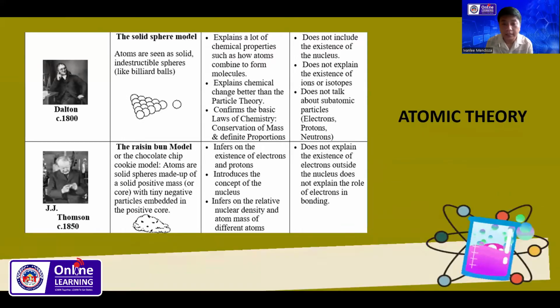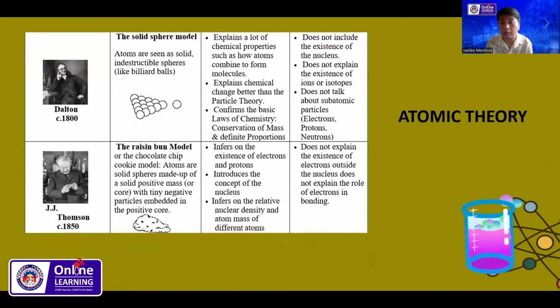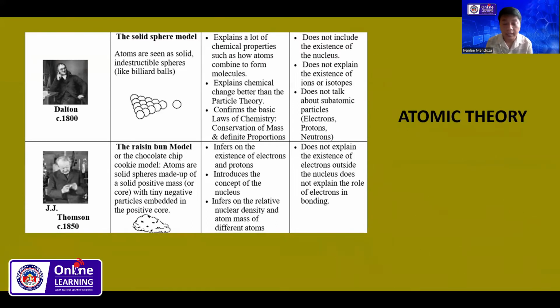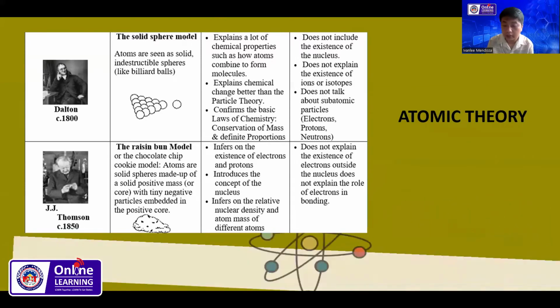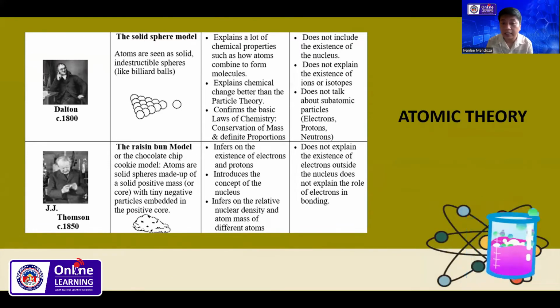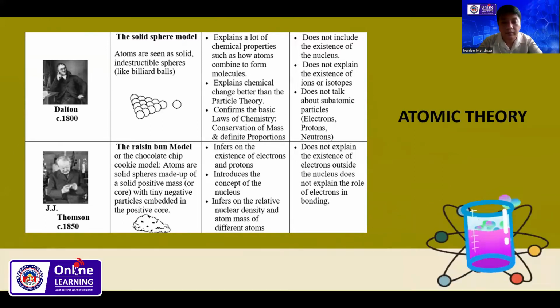Then some importance and improvement. It infers the existence of electrons and protons, introduces the concept of the nucleus, and infers the relative nuclear density and atomic mass of different atoms. And some shortcomings and problems, why was it changed? It does not explain the existence of electrons outside the nucleus, and does not explain the role of electrons in bonding. So that is the development which comes from this particular scientist, J.J. Thomson.